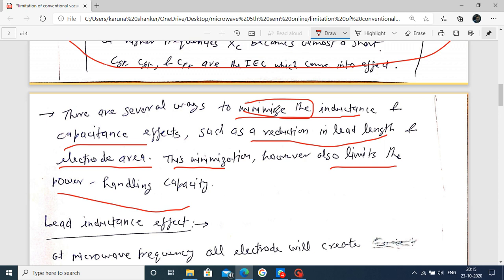This explains that the inter-electrode capacitance and lead inductance effects are minimized by reducing your lead length or electrode area. By this we can reduce the effect of inter-electrode capacitance and lead inductance. Also, by reducing these, the power handling capacity also reduces.